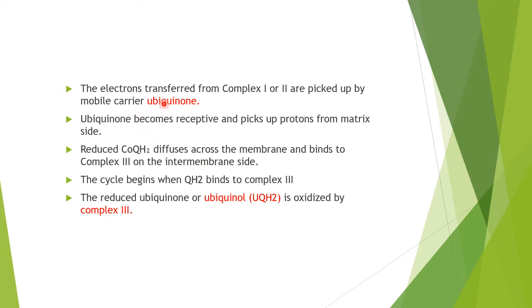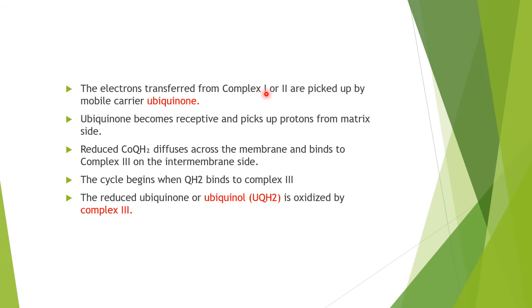The electrons are transferred from complex 1 or 2. Complex 1 is the NADH dehydrogenase complex, the complex which takes the NADH. Complex second is called the succinate dehydrogenase complex.